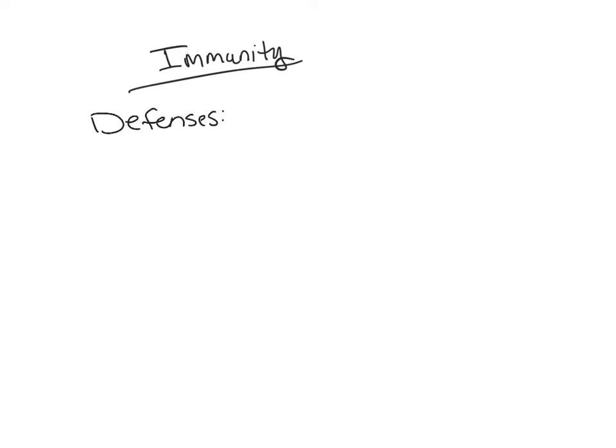This is the second video for Chapter 22, the lymphatic system. In this video, we're going to talk about immunity. Immunity is your body's ability to fight off infection and disease. Your body has two types of defenses.